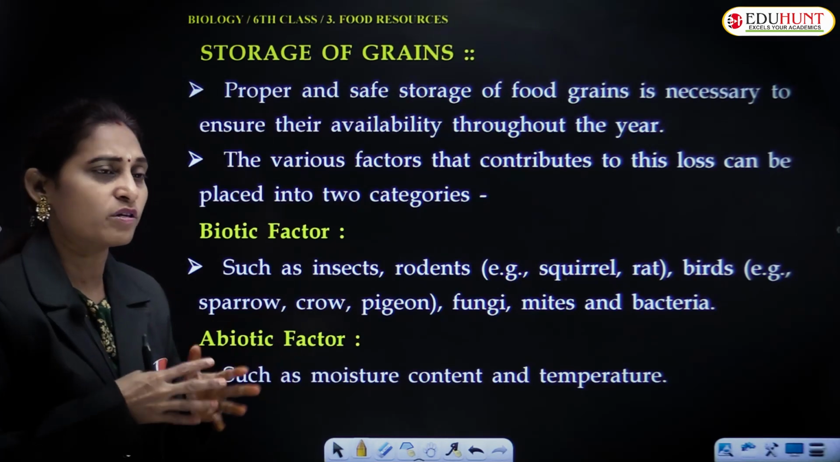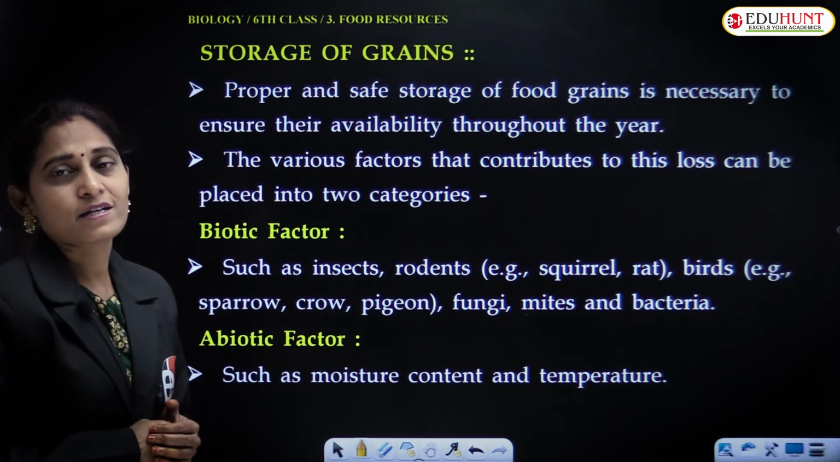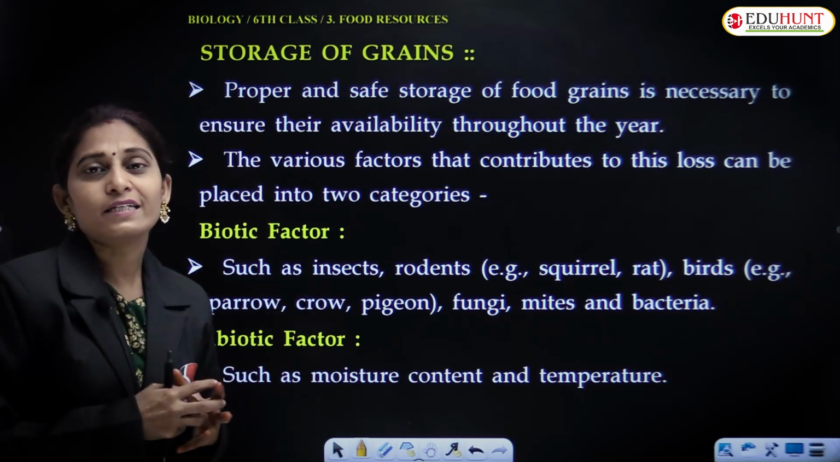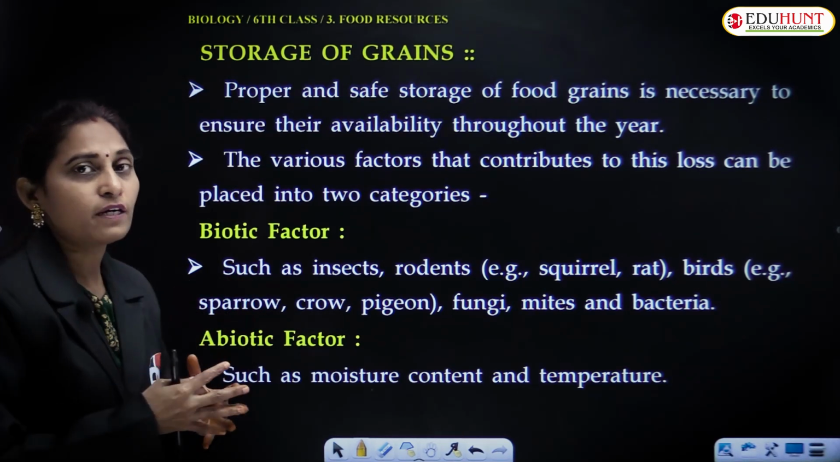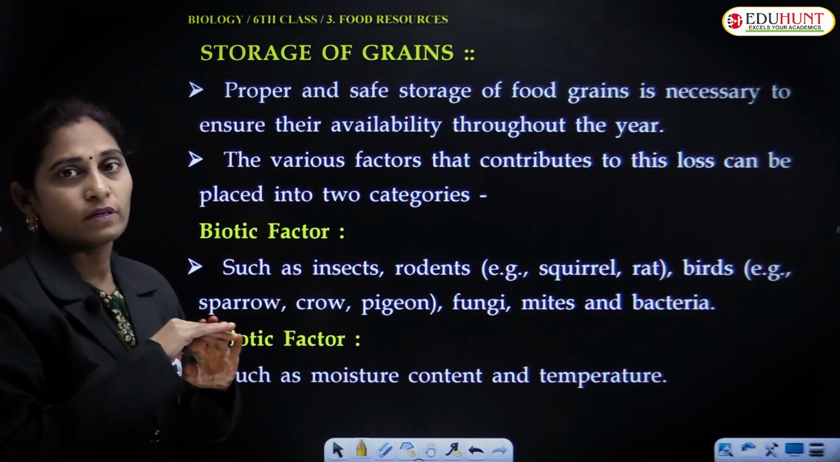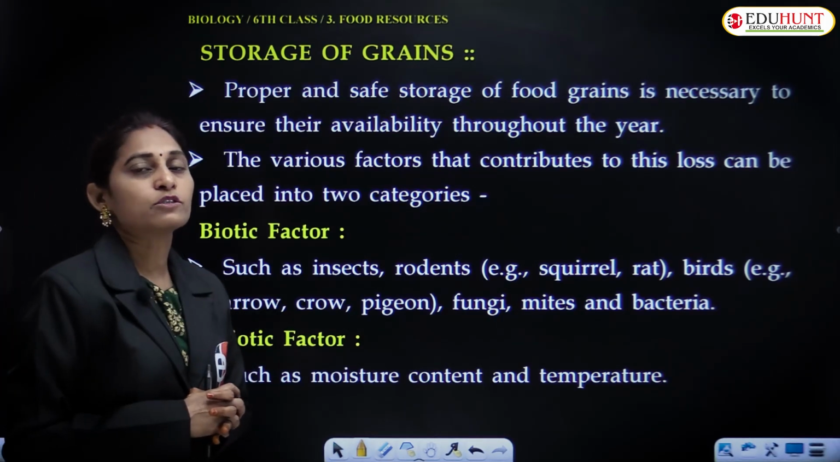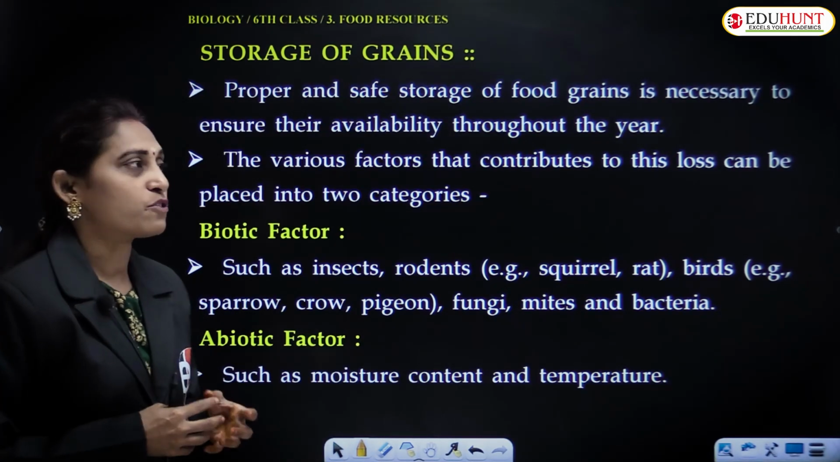If the storage is not proper, if the moisture is high, fungus attack can come easily. So that's why we should properly treat and properly store the grains in the storage houses. Then only it will be available throughout the year for the consumers.